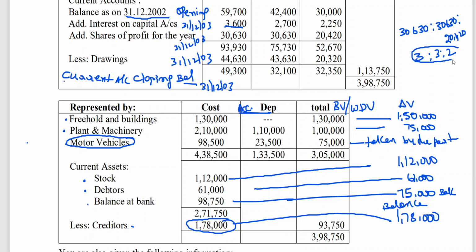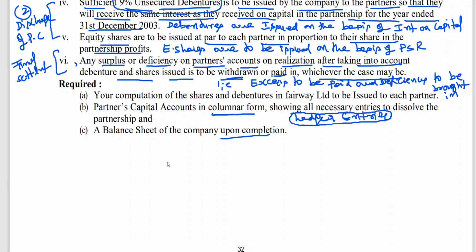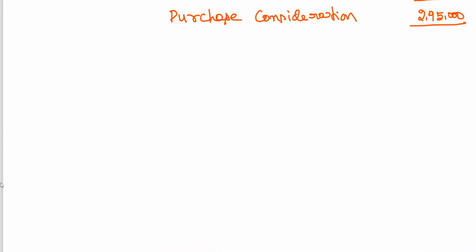That means profit sharing ratio is 3:3:2. That is what is important here. Here I have written equity shares to be issued on the basis of profit sharing ratio. Now the question is the computation of the shares and debentures in Fairway to be issued to each partner, that previously we used to show as working notes. Now it has to be like a solution. Okay. So we go for doing the problem now. It is solution only, not working notes.